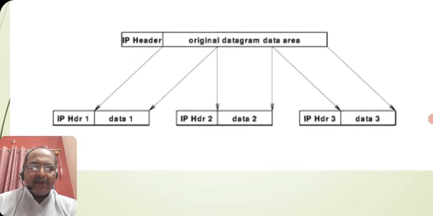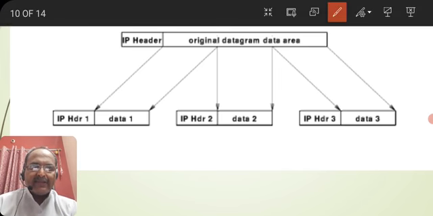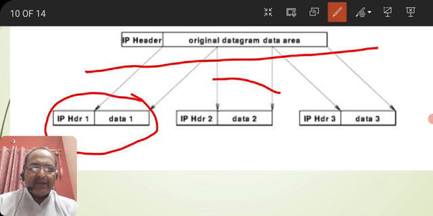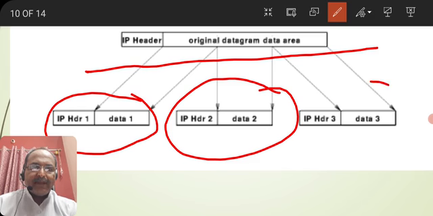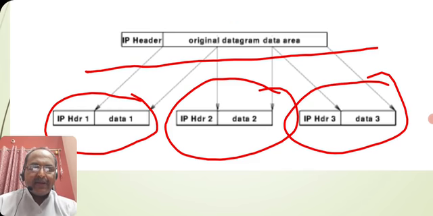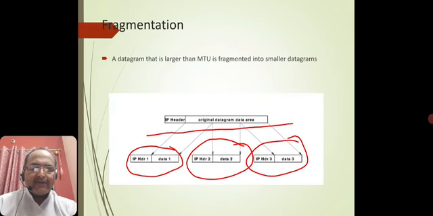It's a replica of IP header 1, data 1, IP header 2, data 2, IP header 3, and data 3. So what happens here is the same original data is being divided among the first fragment, second fragment, and third fragment, right? So these are some essential components that are needed to address in the form of transmissions, right?